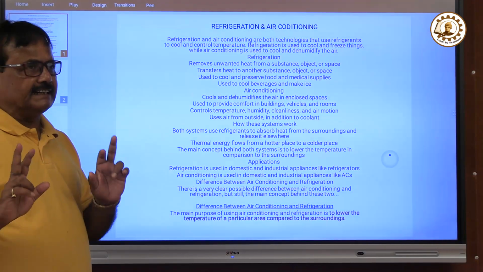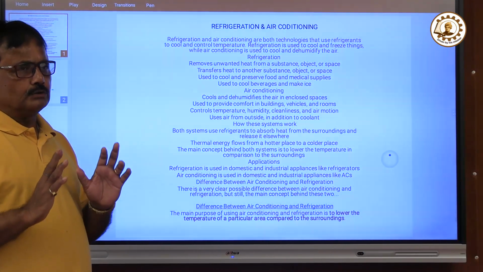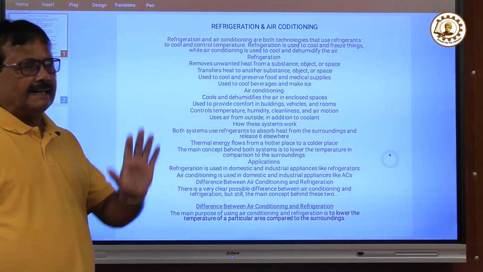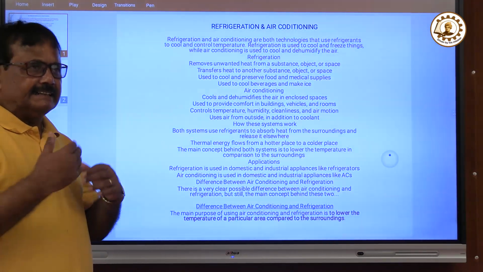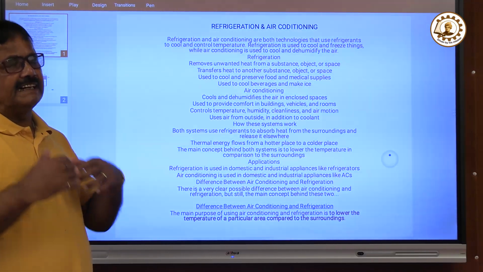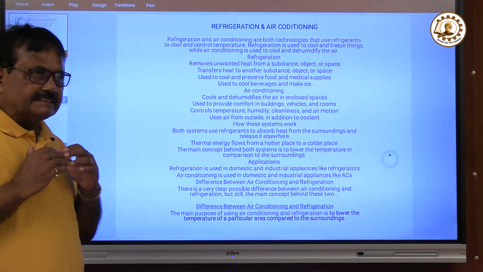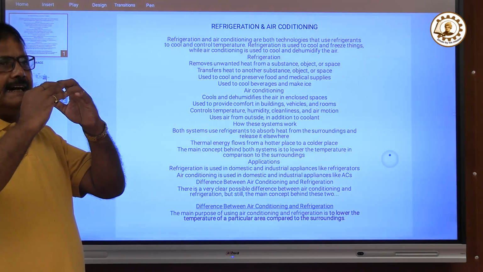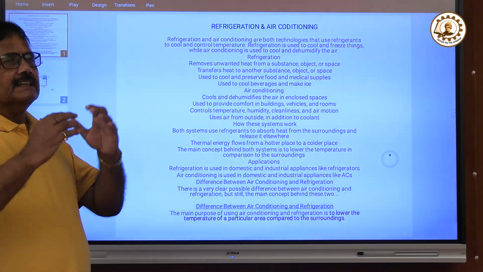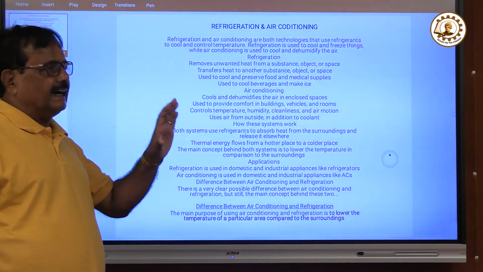Now, if we consider heat as energy, it is taken as two types. One is sensible heat, another is latent heat. Latent heat is the heat taken when a substance changes its phase. And sensible heat is when the temperature on the thermometer is increasing or decreasing. So these are the two heats.